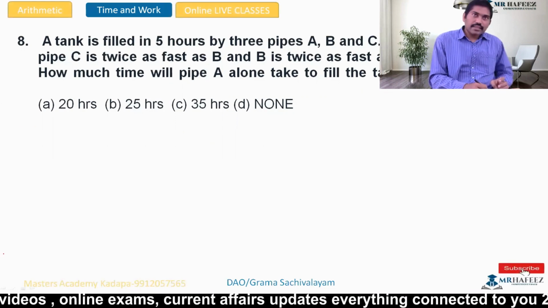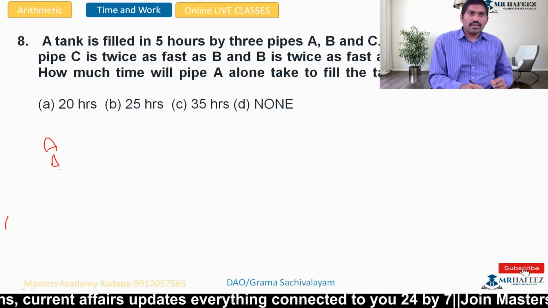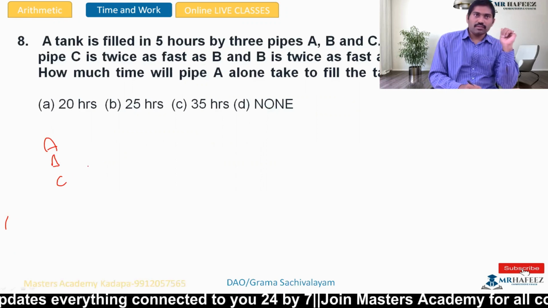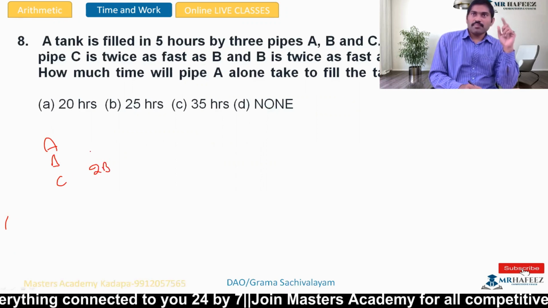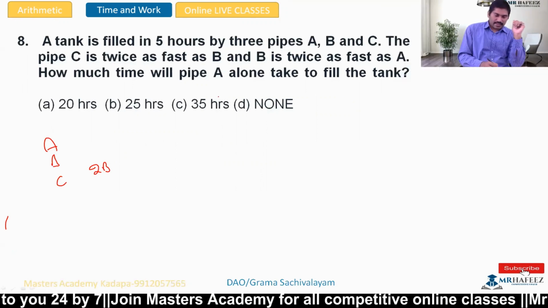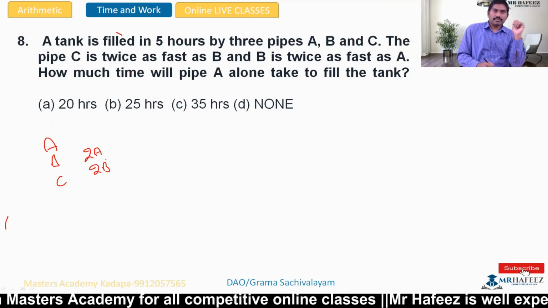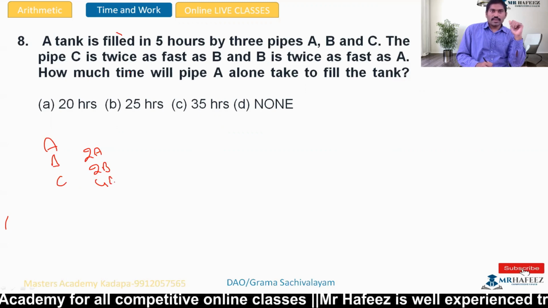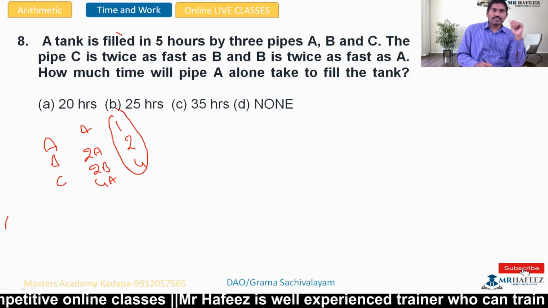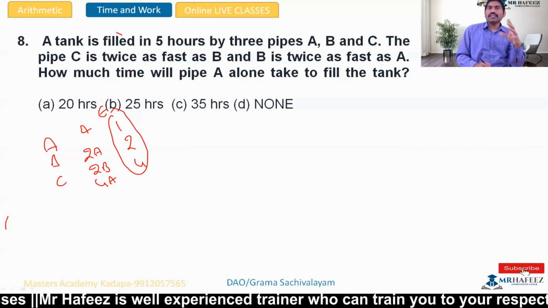A tank is filled in 5 hours by 3 taps, A, B, C. Pipe C is twice as fast as B, 2 times B. Pipe B is twice as fast as A. That means it's 2 times A, and automatically C is 4 times A. So A is to B is to C: 1 is to 2 is to 4. These are the capacities, the efficiency. How much time will pipe A alone take to fill the tank?